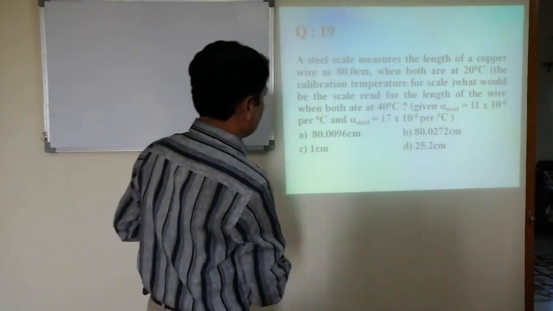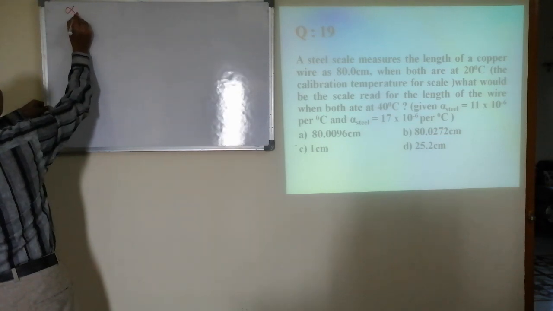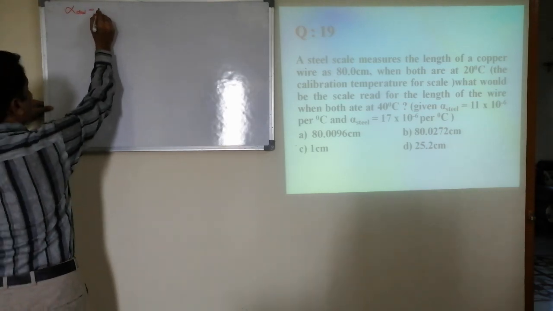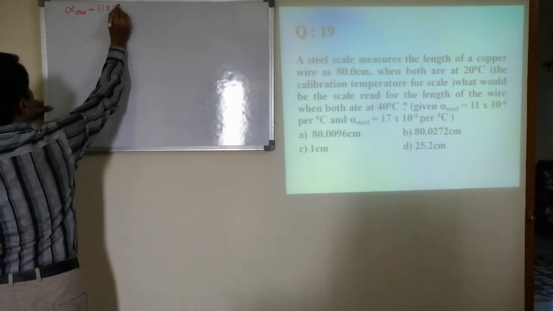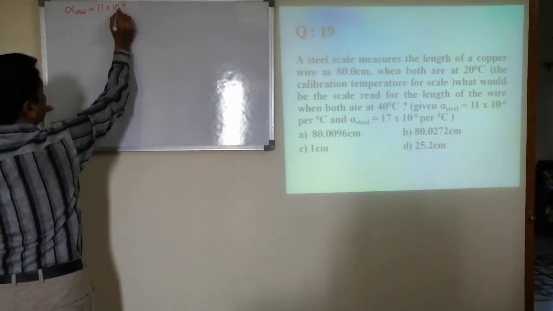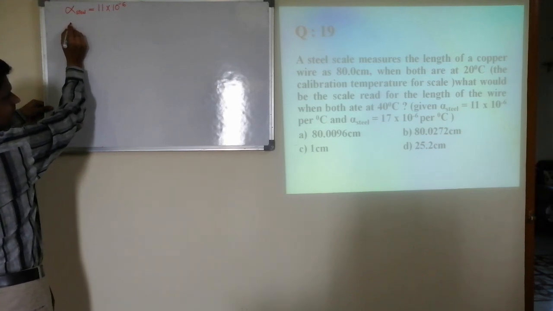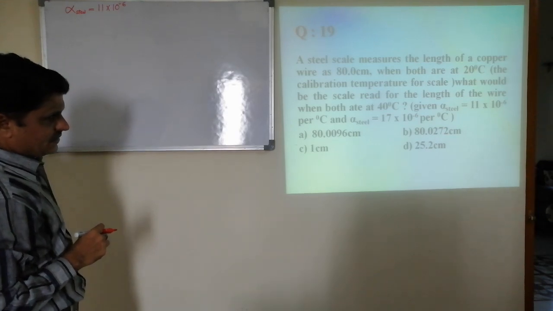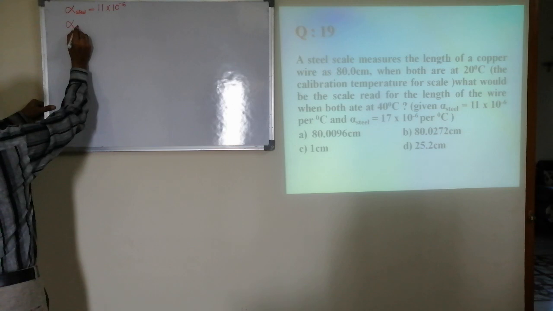Okay. See, first we'll try to understand the problem. Alpha of steel is equal to 11 into 10 to the power minus 6, whereas, okay, something is different here. The second one must be alpha of copper.